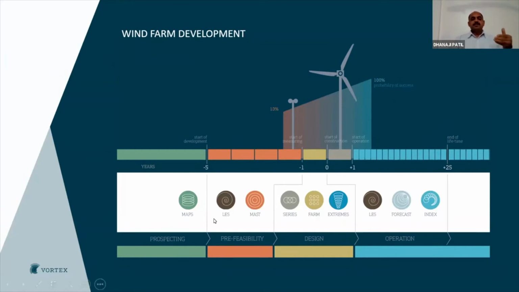You can see the maps, LES data, and mast can be used for the prospection and pre-feasibility stage. Then for feasibility and the design of a wind farm, they use the hourly time series data, then the farm WRG files and Extremes. Okay, and then there are still some products that can be used during the operation and maintenance phase of the wind farm.